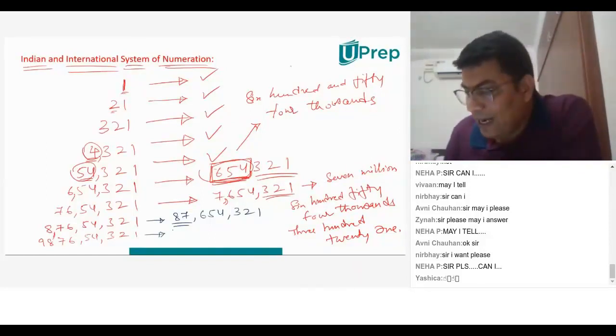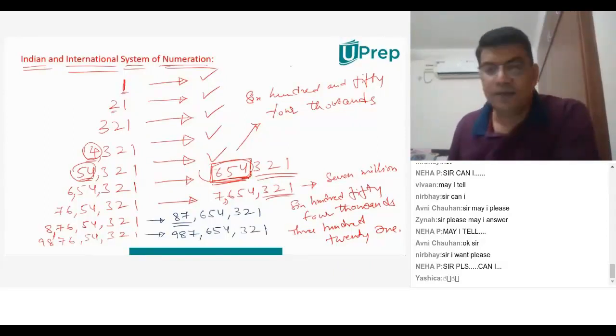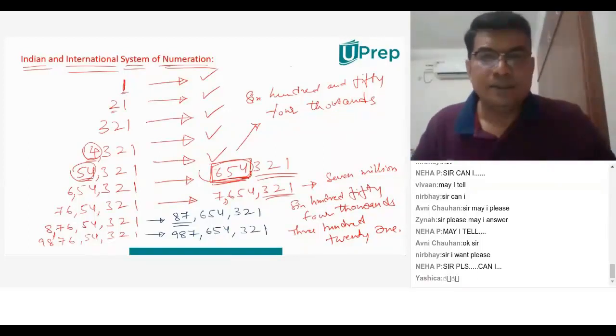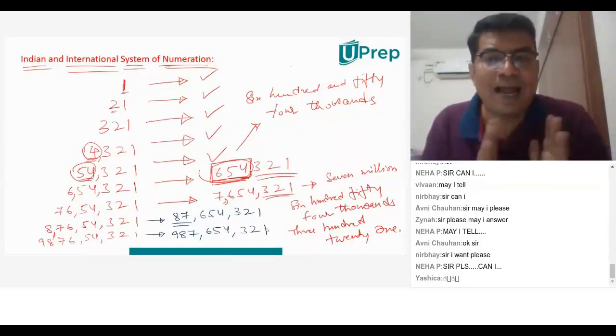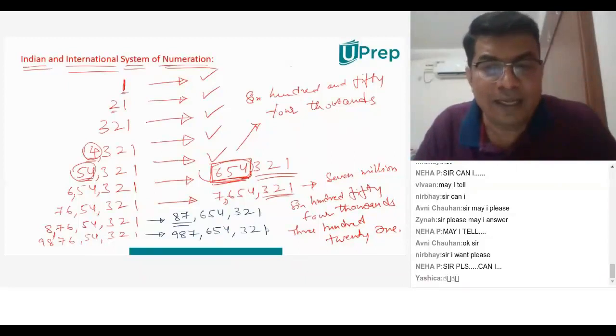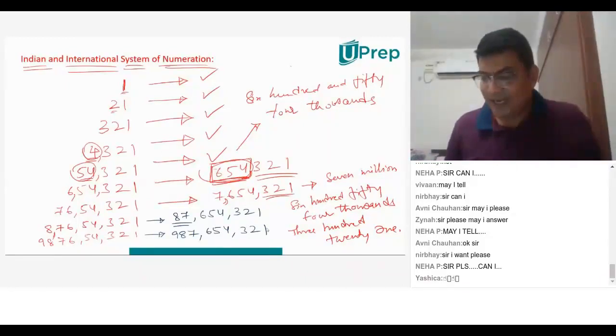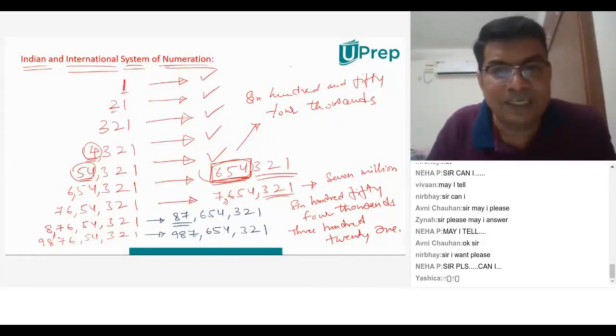Very good. It will be 987 million. It will be 987 million 654 321. So your system moves from your lakhs to millions, right? So now after this 987, if we have some other number, we'll come there. Don't worry. We just compared here.